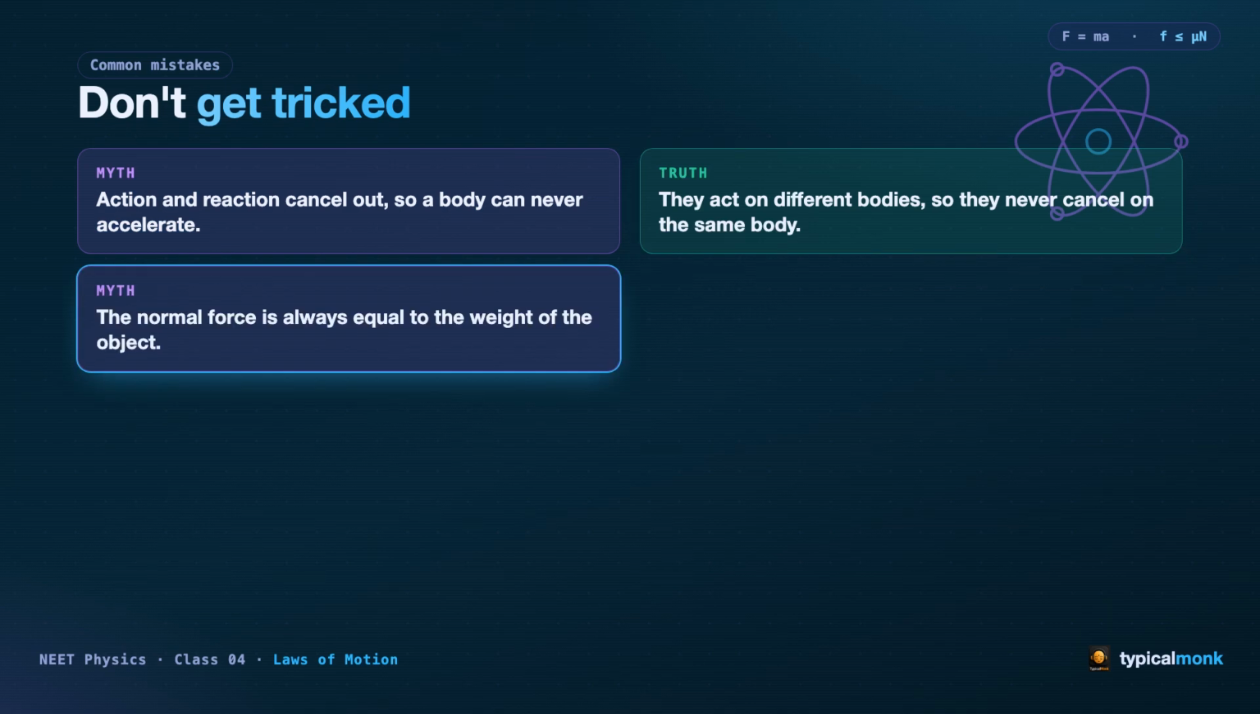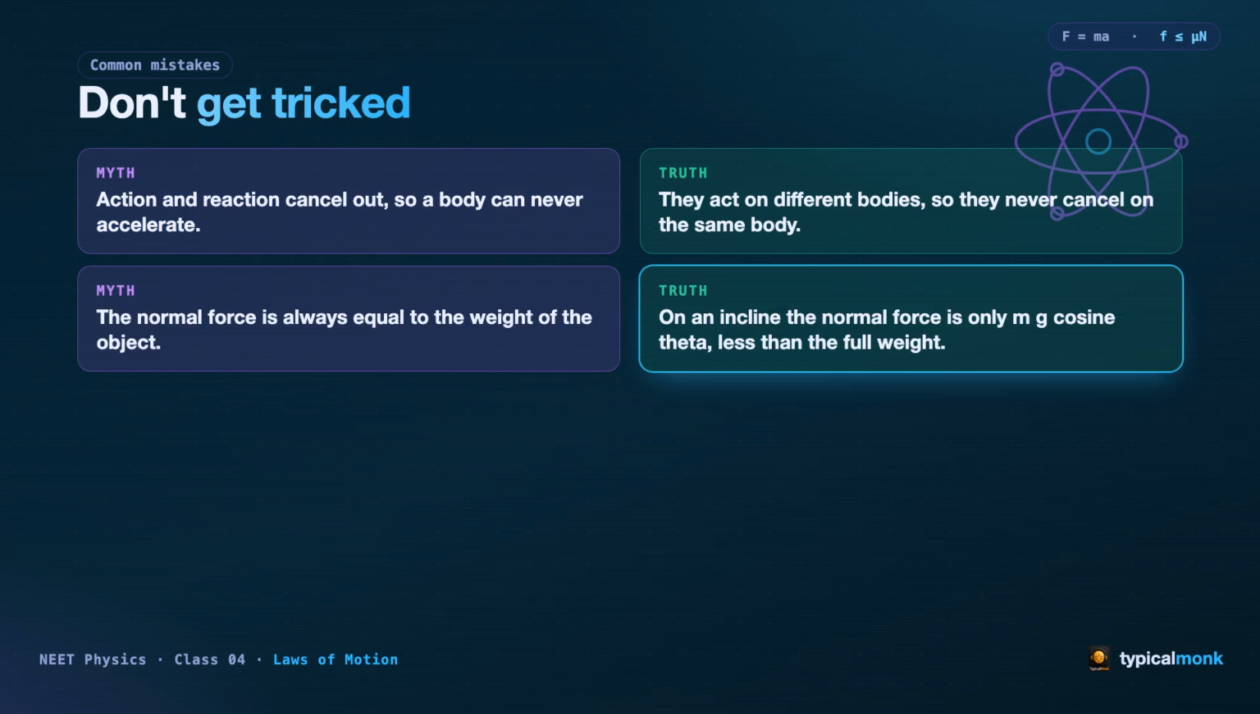Myth 2. The normal force is always equal to the weight of the object. On flat ground, it happens to be, so students carry it everywhere. The truth? On an incline, the normal force is only mg cosine theta, less than the full weight. And if someone presses down on the block, the normal grows larger than the weight. The normal force is whatever the surface must supply. Never assume it equals mg.